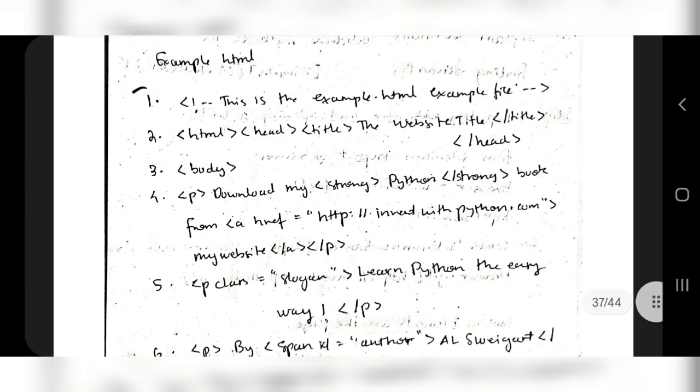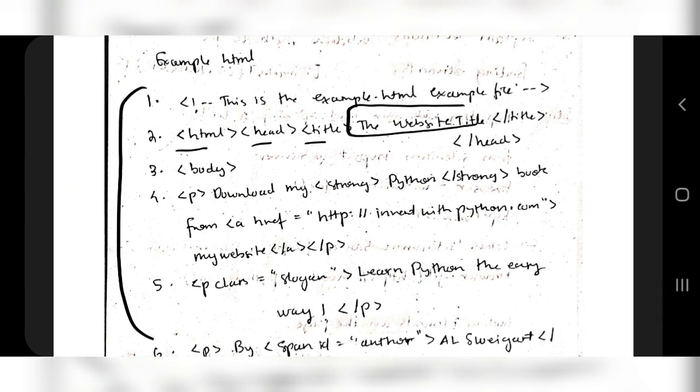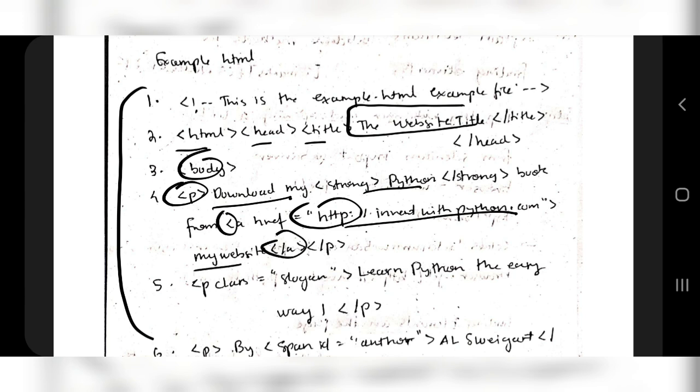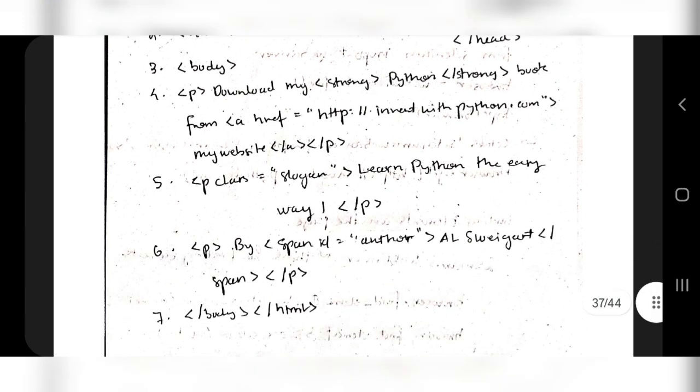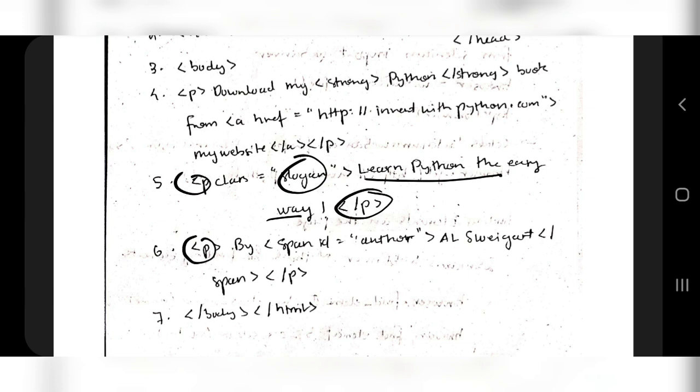In the example part, this is the example HTML. Here you have an HTML head and title. The title is the website, and the body has the p tag. Inside the p tag, download my Python book, and the URL is given in between the a tags here. After that, the next one is the slogan: learn Python the easy way. Here is another p class, and at last, the last p tag we have, by author A.L. Swigert. So how many p tags do we have? The first one, second one and third one. So we have 3 p tags.